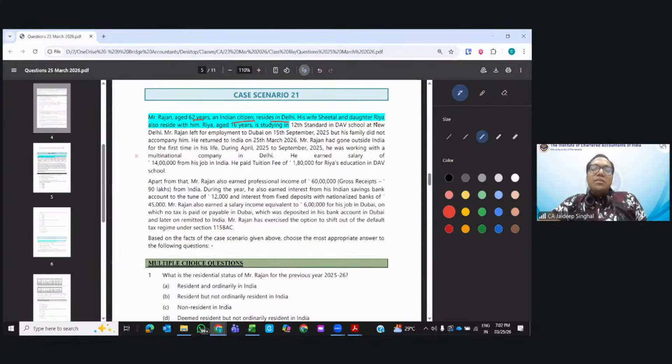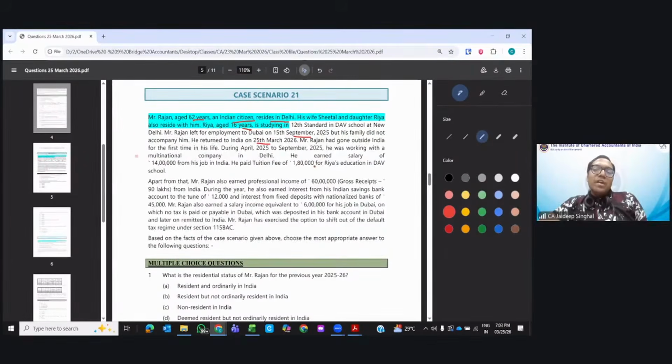His wife Sheetal and daughter Riya also reside with him. Riya is aged 16 years, is studying in 12th standard in Devi School in New Delhi. Mr. Rajan left for employment to Dubai on 15th of September, but his family didn't accompany him. He returned to India on 25th of March. Mr. Rajan had gone outside India for the first time in his life. During April 25 to September 25, he was working with a multinational company in Delhi. He earned salary of 14 lakhs from his job in India.